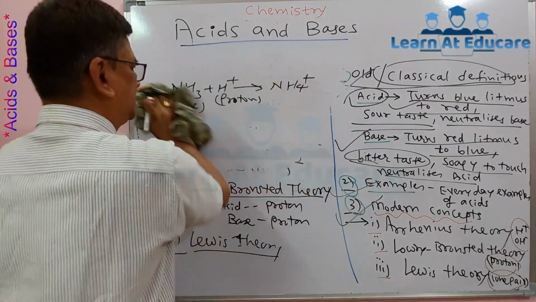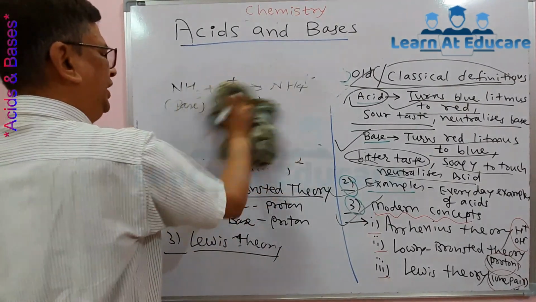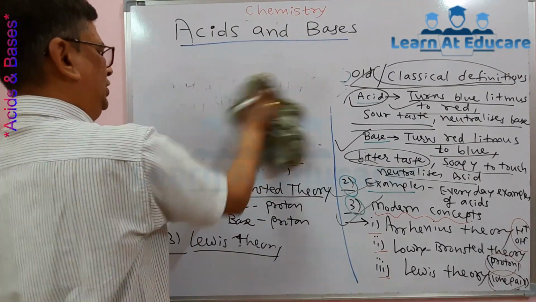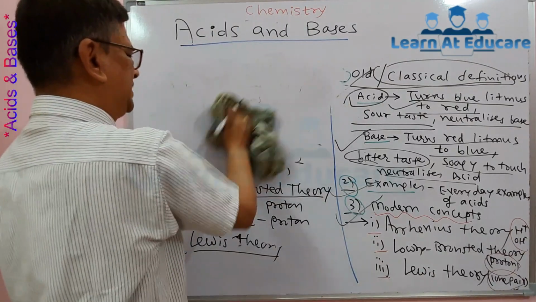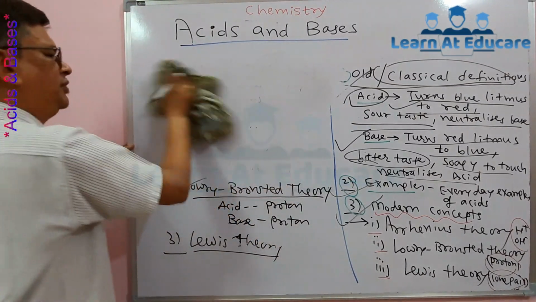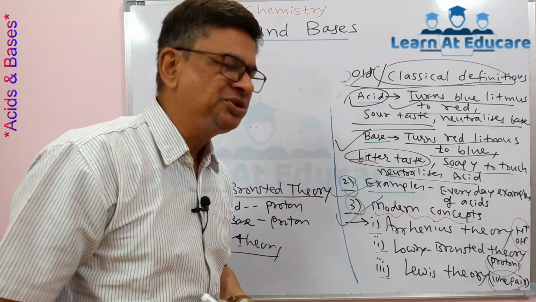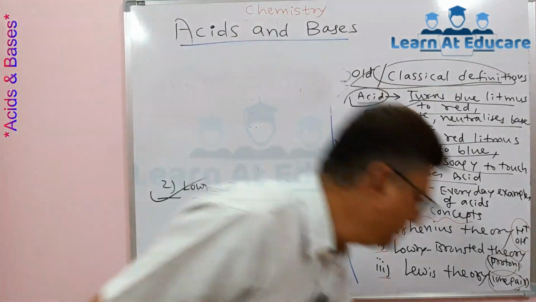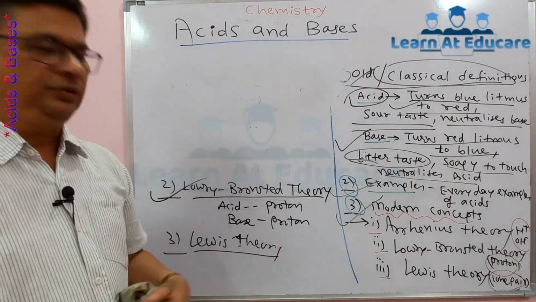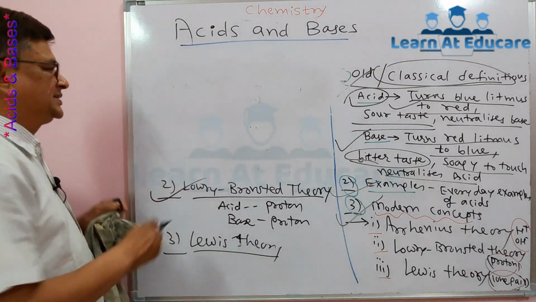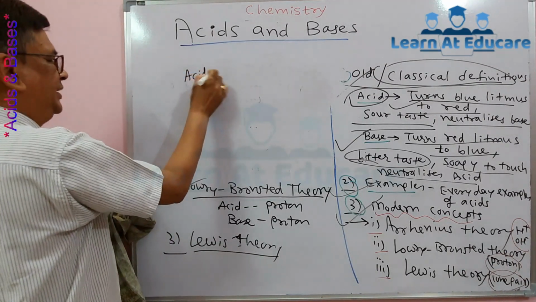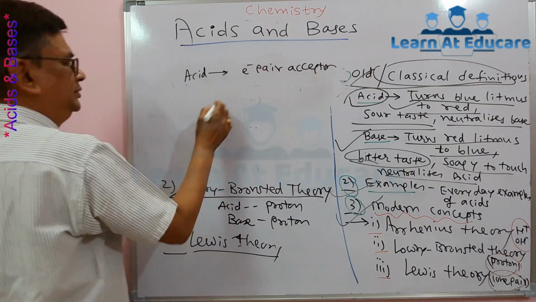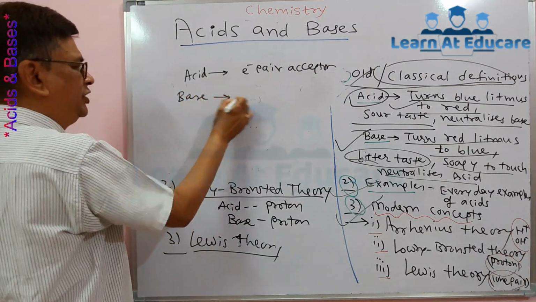The last theory is called Lewis theory, which depends on the concept of lone pair of electrons. A lone pair of electrons is an important concept in chemistry, that is, the unshared electron pair present on an electron rich molecule that can be donated to another. If a substance can donate a lone pair of electrons, then according to Lewis theory it acts as a base. So acid is the electron pair acceptor here and base is the electron pair donor.